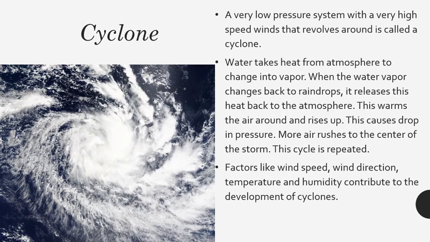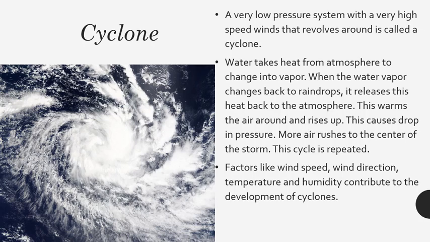The next one is how a cyclone is formed. Water takes heat from the atmosphere to change into vapor. When the water vapor changes back to raindrops, it releases this heat back to the atmosphere.